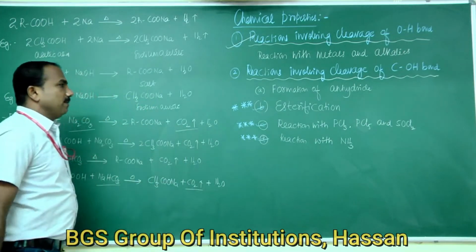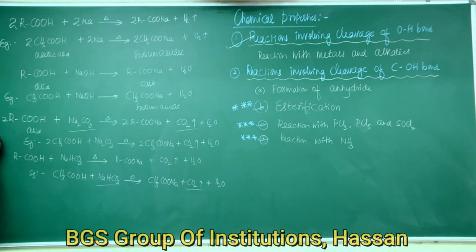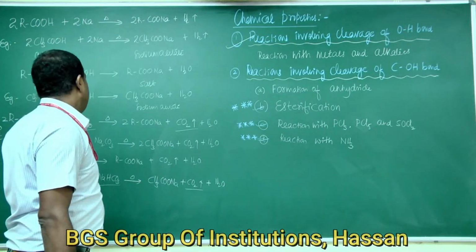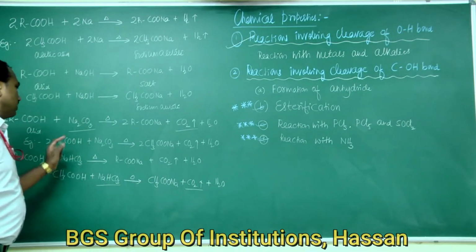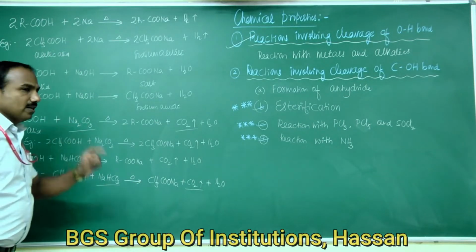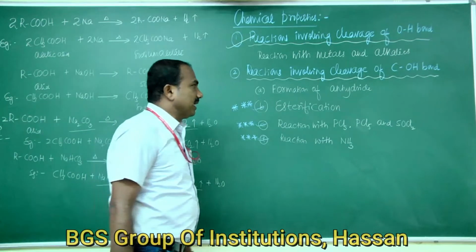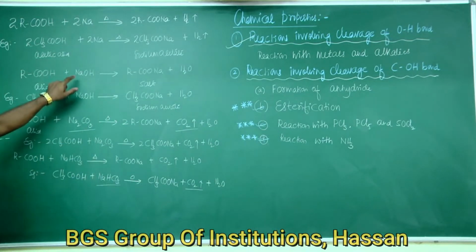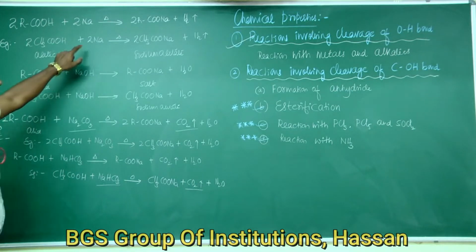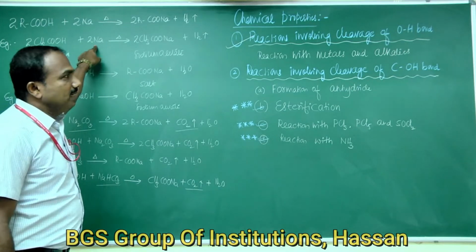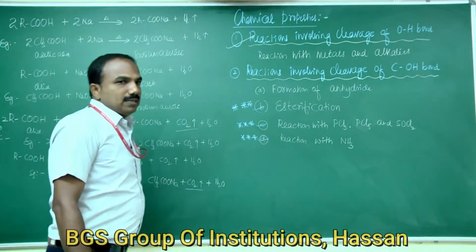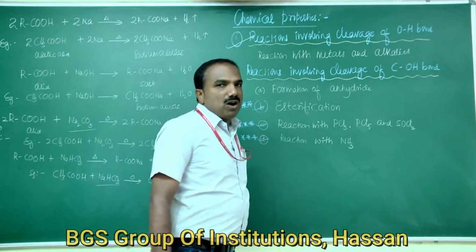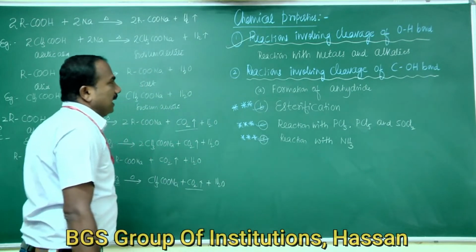This shows the presence of carboxylic group, that is C double bond O group, in acid. Okay, so this is important. Phenols do not react with sodium bicarbonate and sodium carbonate, but carboxylic acids react with carbonates as well as bicarbonates, and also with sodium hydroxide, and also with highly electropositive metals like sodium. So this is about reactions involving cleavage of oxygen-hydrogen bond in carboxylic acids.